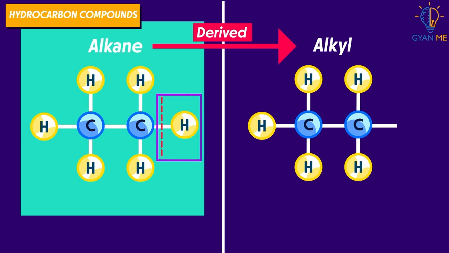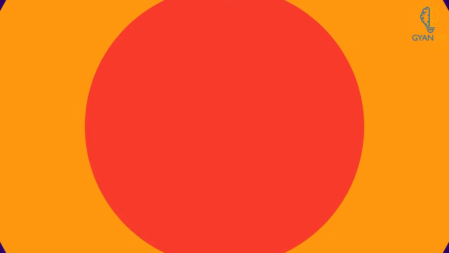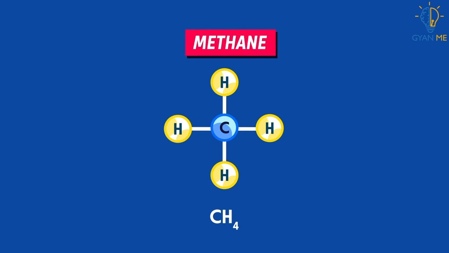If we remove one hydrogen from these compounds, we find that they are now capable of making bonds with other compounds. Let us take the example of methane to understand this. Looking at this molecule of methane, we find that here all four valencies of carbon are complete. As a result, it is unable to form any other bonds.